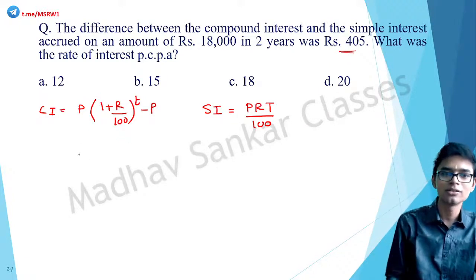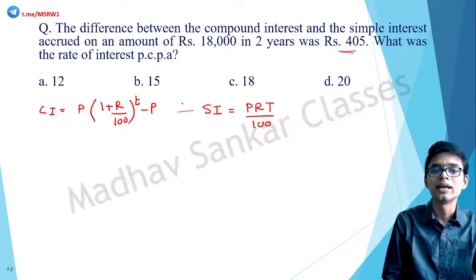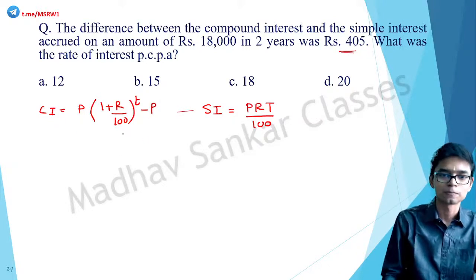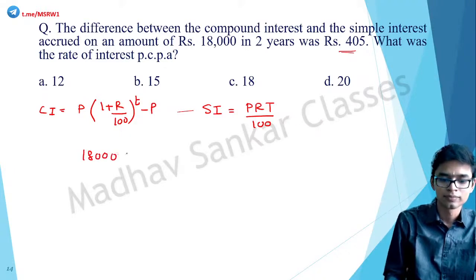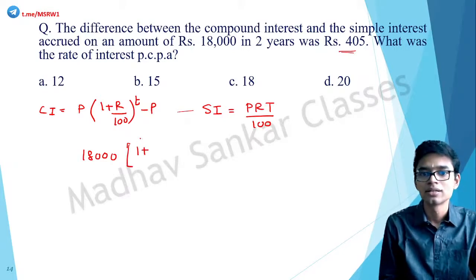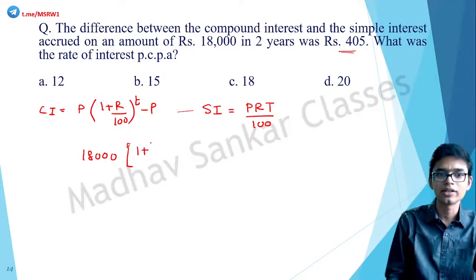Okay. So how do we do this? We have the value for P as 18,000. Correct. So 18,000 into 1 plus, what is the rate? Rate is not given, that is what we have to find.